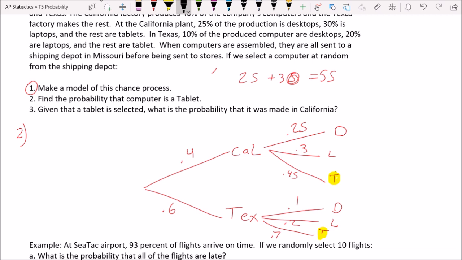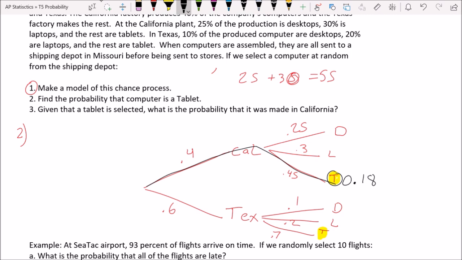The way you find the probability of selecting a tablet from California is you just multiply along the branches that get to that location. And so what that would look like is 0.4 times 0.45. And so if you randomly select one item, there is an 18% or a 0.18 probability. That's the probability of getting a tablet from California.